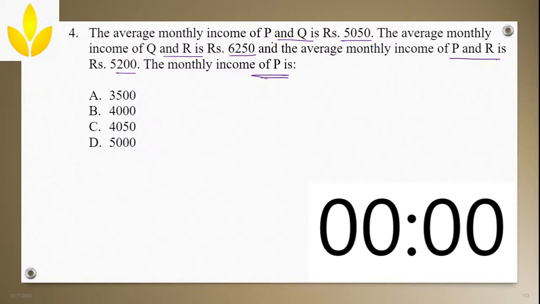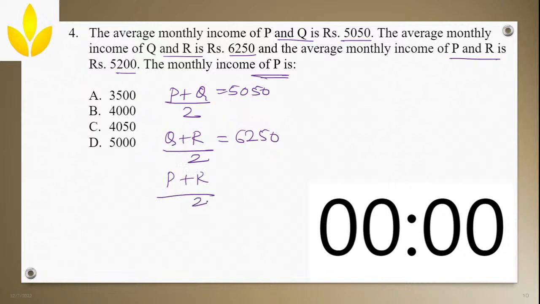So what they have given? They have given the average monthly income of P plus Q, which is equal to 5050. So average means P plus Q divided by 2. The average monthly income of Q and R is 6250. Q plus R divided by 2 is 6250. And the average monthly income of P and R is 5200. P plus R divided by 2 is 5200. What you have to find? You have to find the monthly income of P.